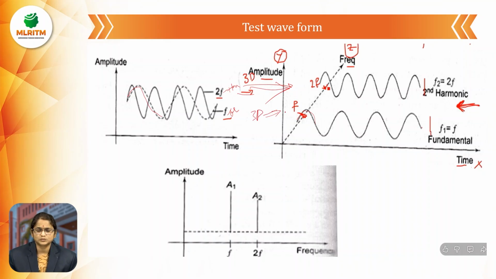So how are we going to select that? Let's see, within the particular frequency range, this is the amplitude versus frequency in the spectrum analyzer. This is the fundamental frequency separately, and this is the harmonic component in the spectrum analyzer. This is about the test waveform: how we get the 3D form and how we display the waveform in the spectrum analyzer, which we saw in this lecture.